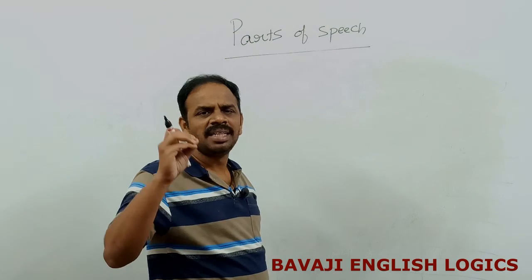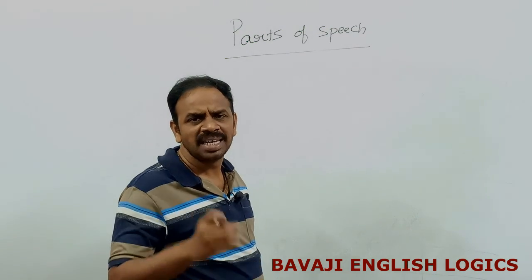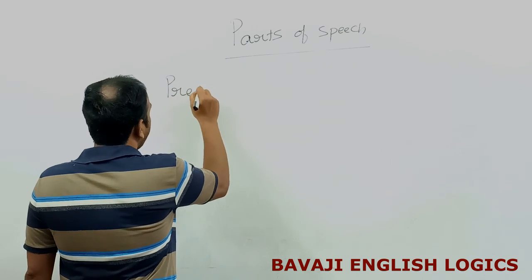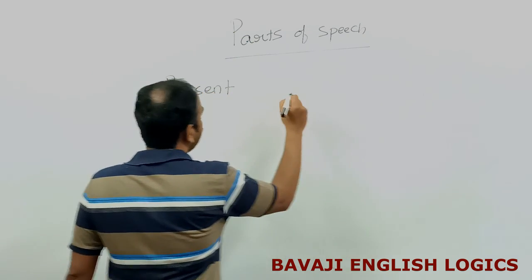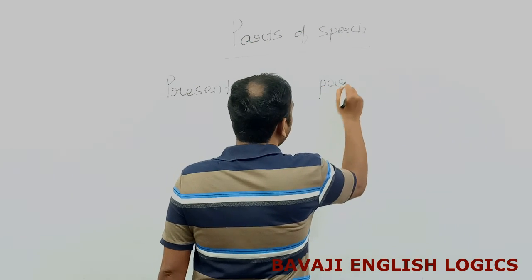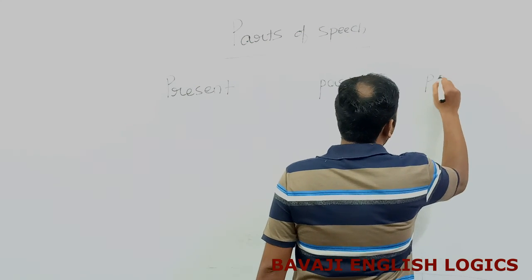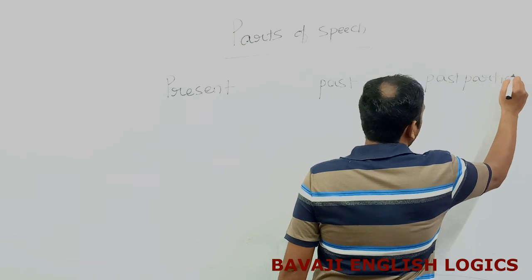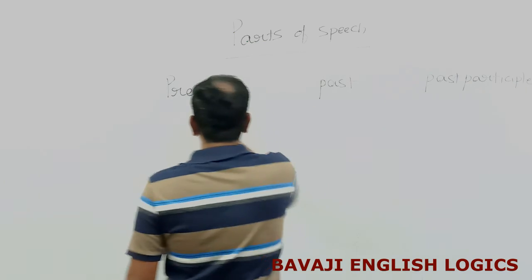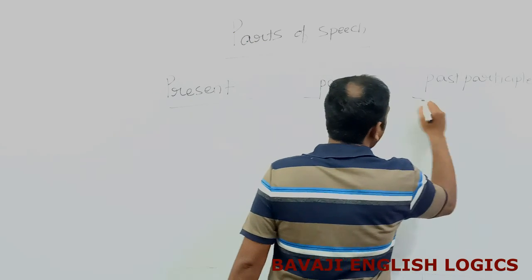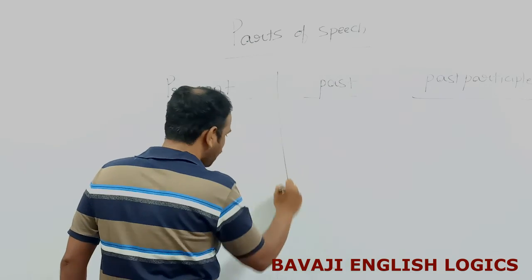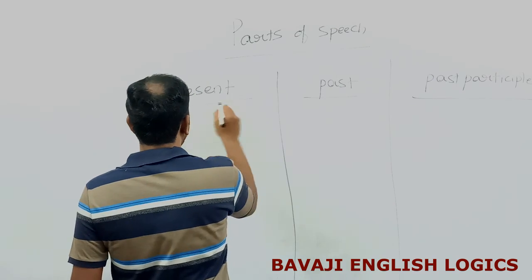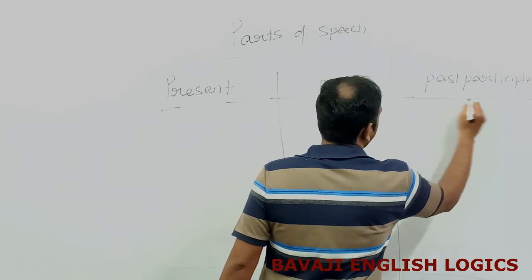Every verb has three forms. So, what are the three forms every verb has? Present form, past form, and past participle form. So, every main verb has three forms: present form, past form, and past participle form. So, how do these change? Verbs change in the present, past, and past participle form.